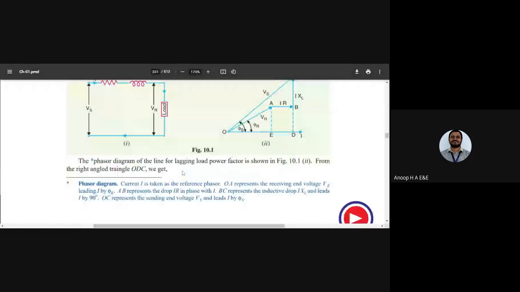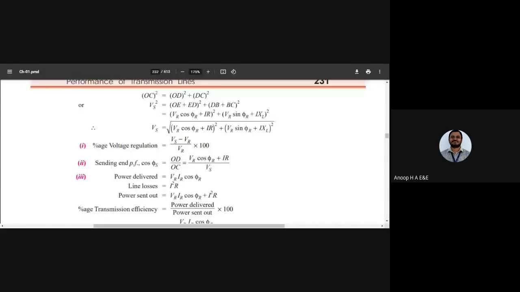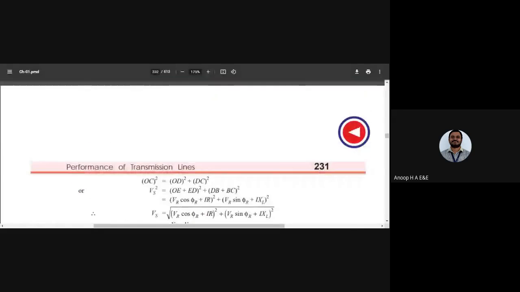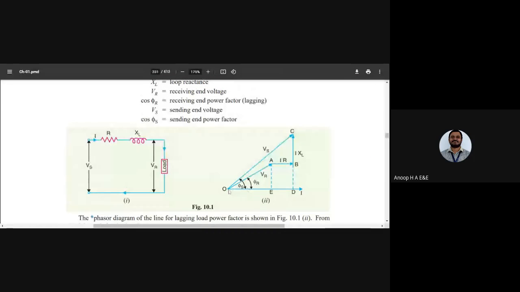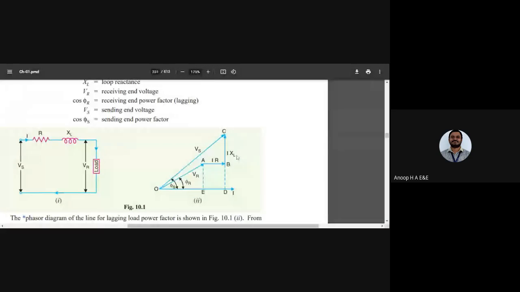Now, what do I need to do here? I need to find the sending end voltage for my voltage regulation. The voltage regulation in a short transmission line is (Vs minus Vr) divided by Vr into 100. So I need to find Vs. How do I find Vs? OC squared equals OD squared plus DC squared. Do you agree? Can you apply the Pythagoras theorem? You will get OC squared equals OD squared plus DC squared.